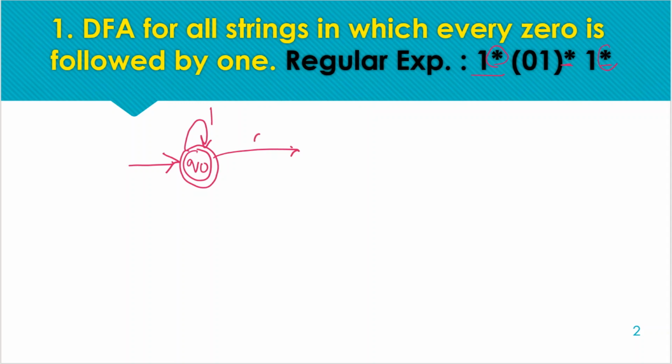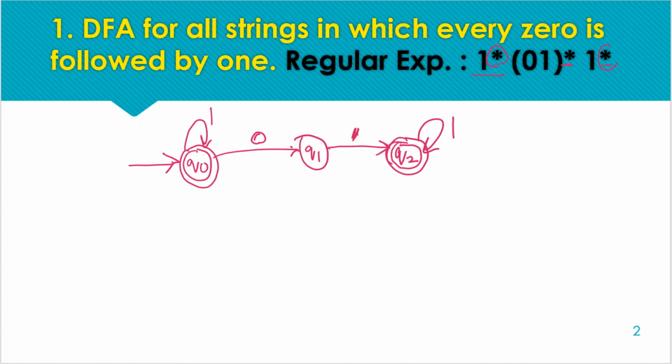If we get a 0, we are at a non-final state, because a single 0 must be followed by a 1, and that's why Q1 is non-final. Now if we receive at least one 1 after the 0, we move to the final state, and on the final state any number of ones are acceptable. This diagram is for the minimum possible inputs, meaning null or 01.